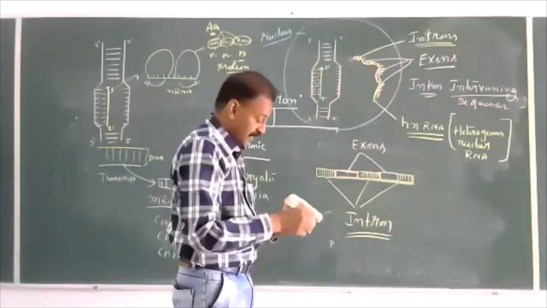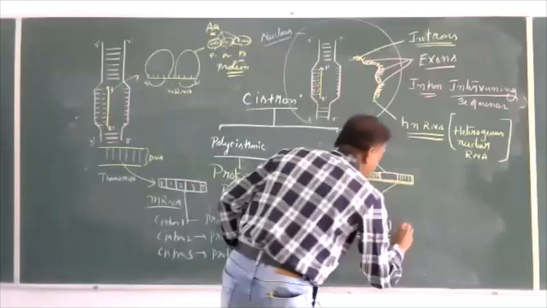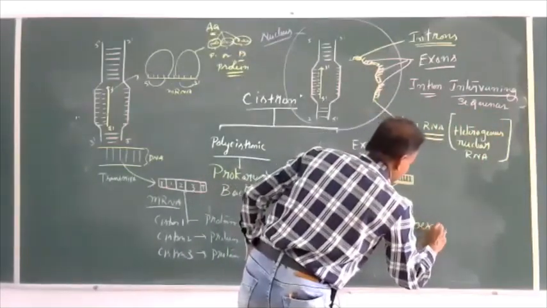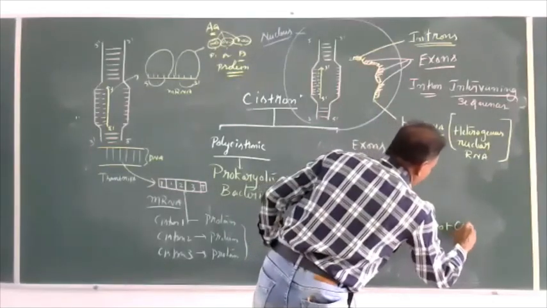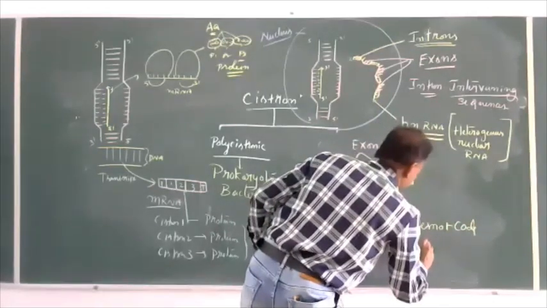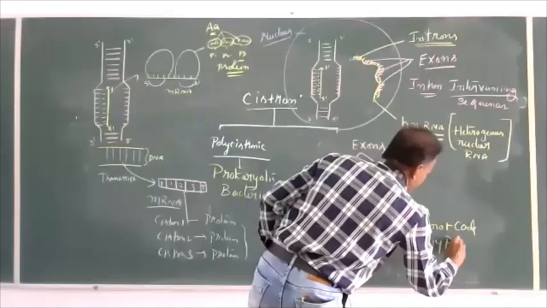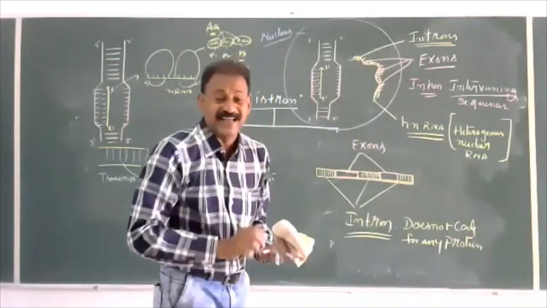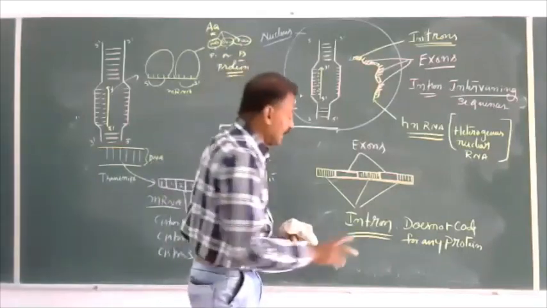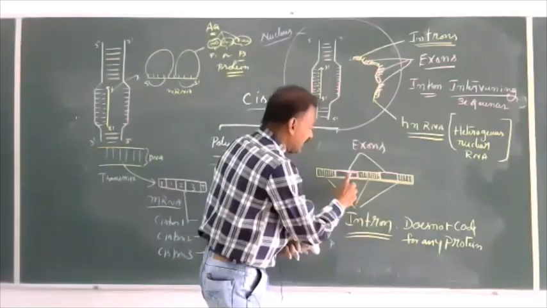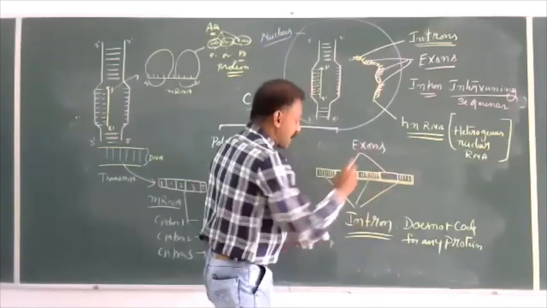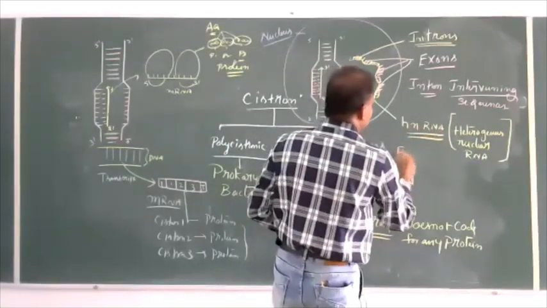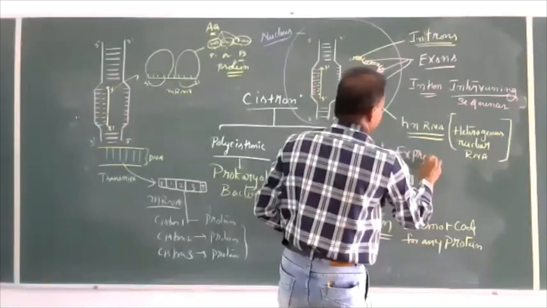So introns, or intervening sequences, do not code for any protein. They are present in between exons. What are exons? Exons are expressed sequences.